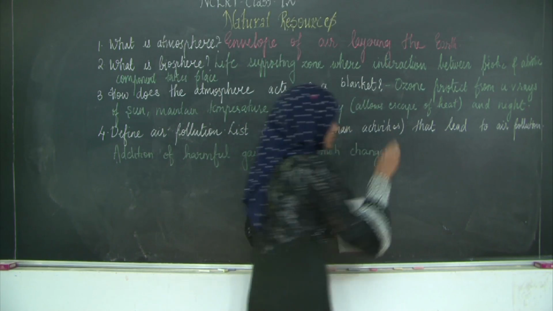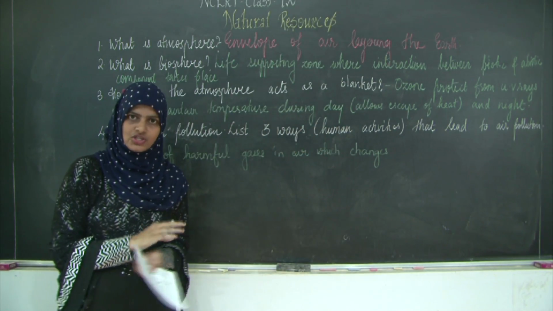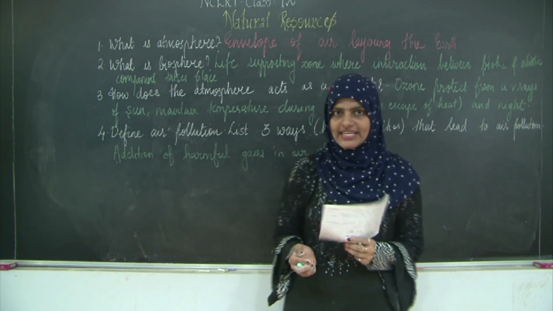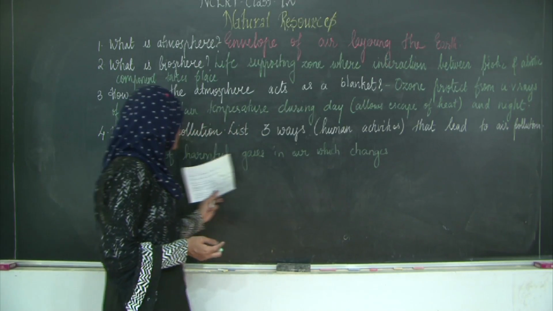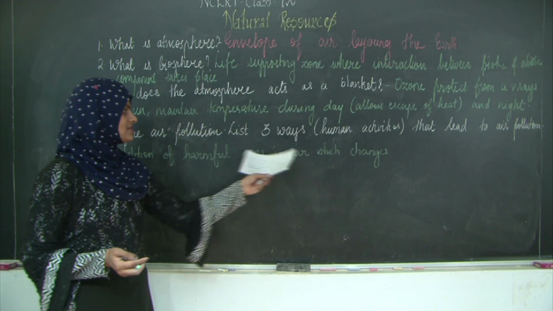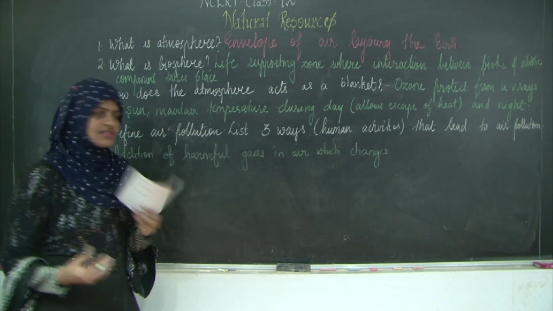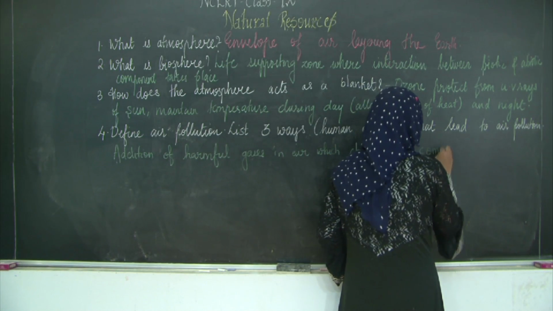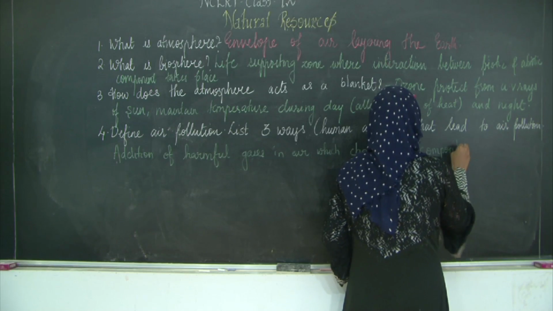We all know the composition of air: 78% nitrogen, 21% oxygen and 1% carbon dioxide and other gases, right? So over here the harmful gases are added to air, which changes its composition. So that is nothing but air pollution.